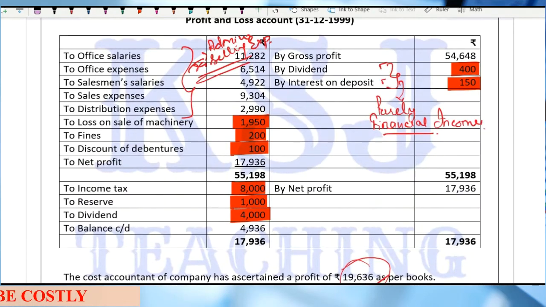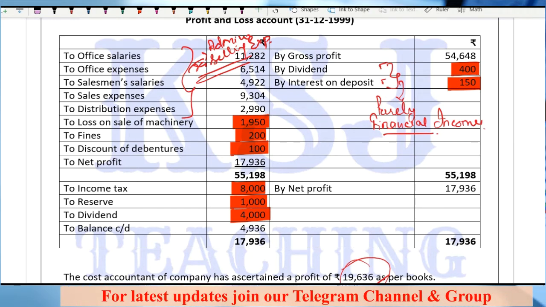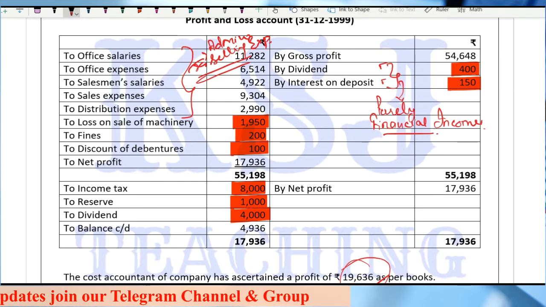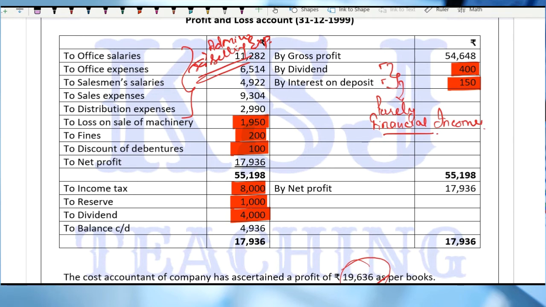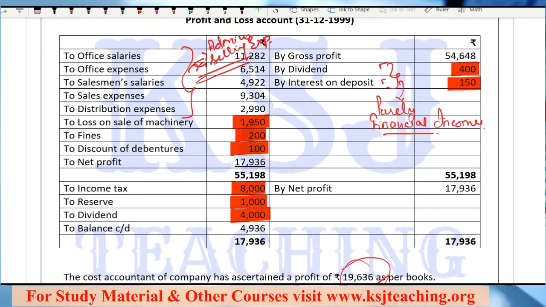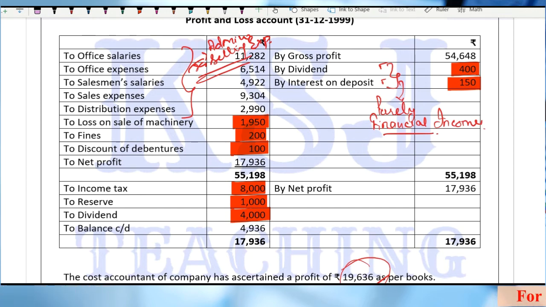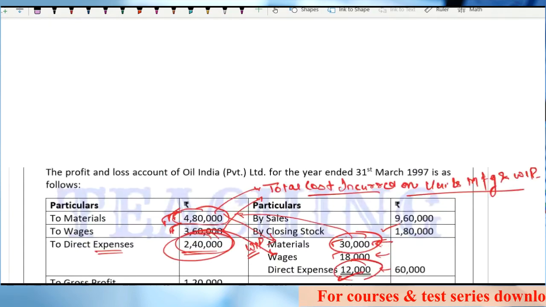So that means, now how you are going to prepare the reconciliation part? Memorandum reconciliation account. Sir, we are going to take the profits as per the costing records, that is 19,636, right? And we are going to do the adjustment for all the highlighted items, because these are the items which are creating the difference between the costing and the financial profits. Otherwise these are the same, right? This office administration and selling expenses, we have already given the treatment in the costing books while calculating this 19,636. So there is no need to treat this admin and selling part, right?